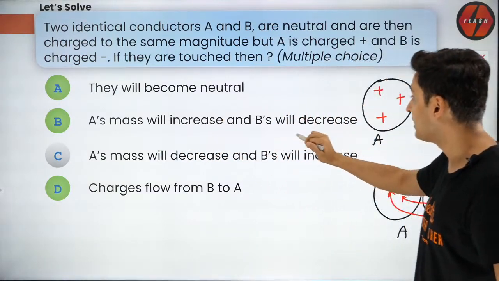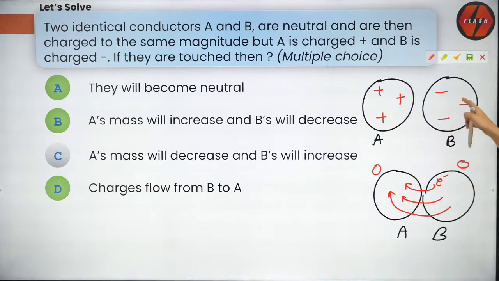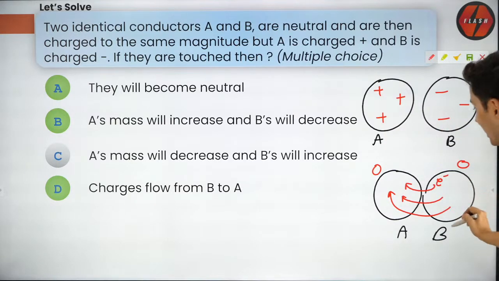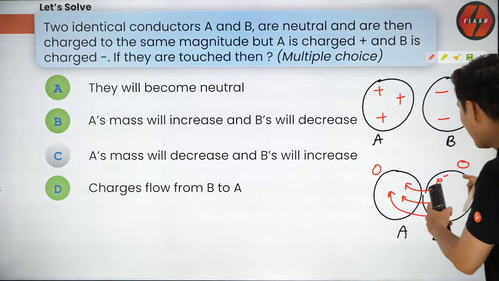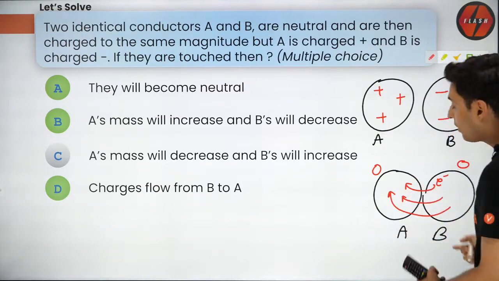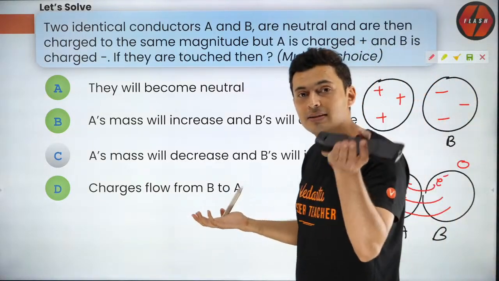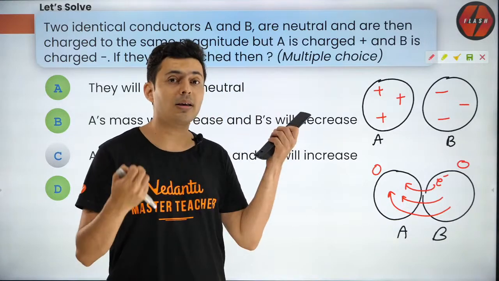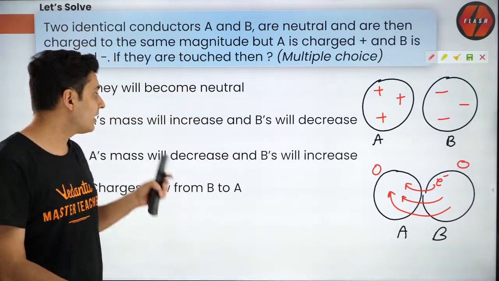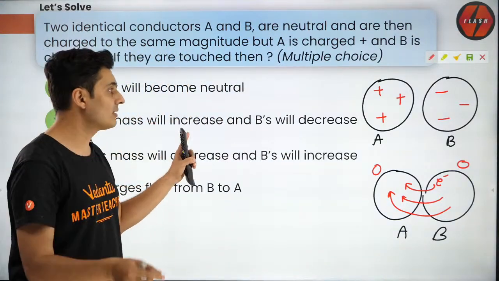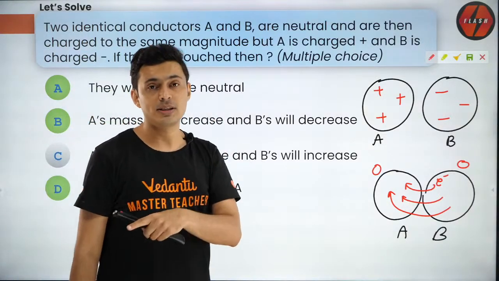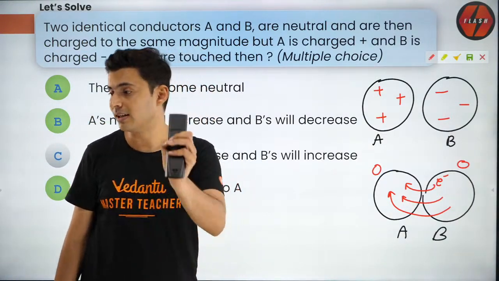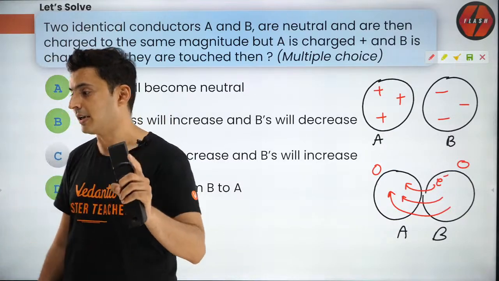A's mass will increase. Why will A's mass increase? Because the electrons from B are going to A. So if electrons go from B to A, what will happen? Obviously A's mass will increase. Do not discount electrons' mass. The examiner wants to know whether you understand the concept that electrons are the ones which are moving, and electrons also have mass. That's what the examiner is checking.